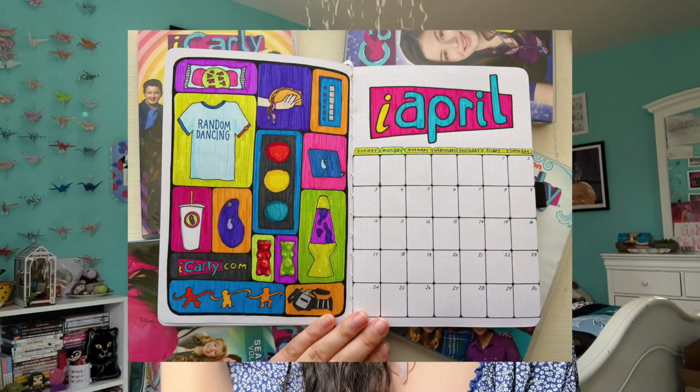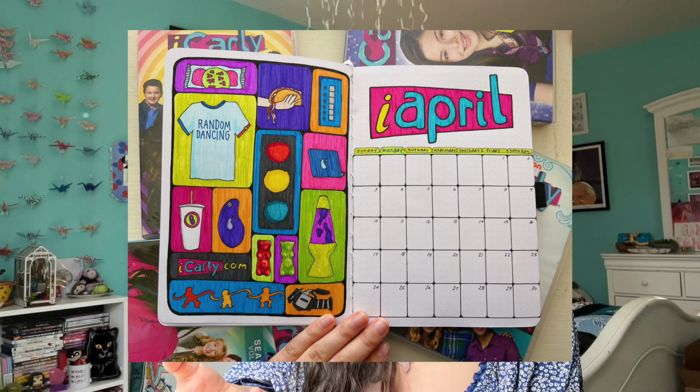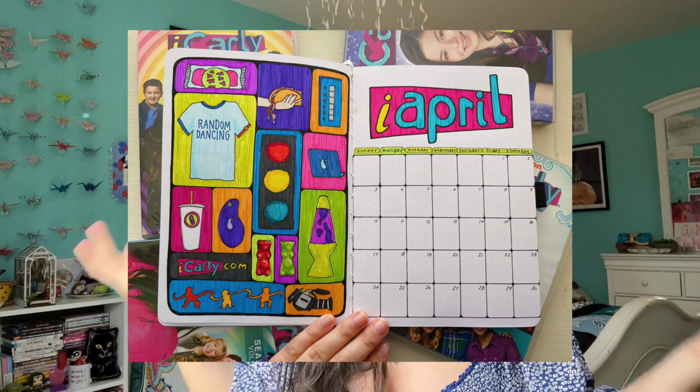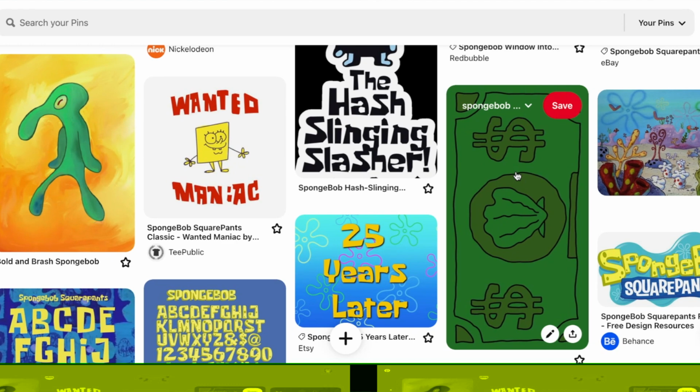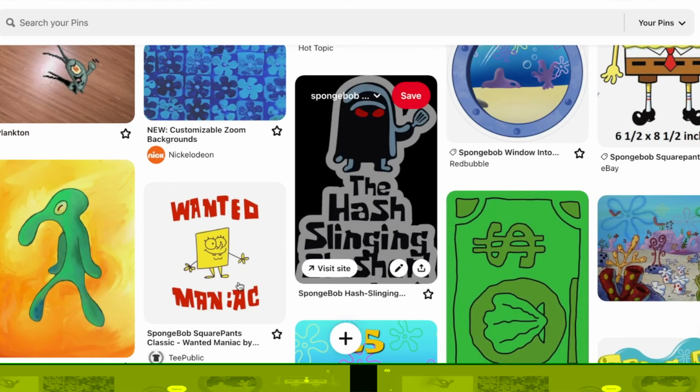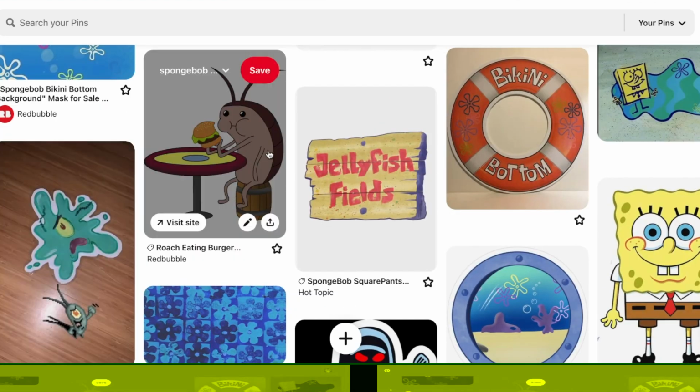I did something similar to this when I did my iCarly theme. I'll put a picture of the page that I'm talking about on screen right now. I feel like iCarly had so many iconic props and things in the show that I did this whole page where I just drew a bunch of them. I want to do the same thing for SpongeBob because there's so many funny things that you can draw. That's why I pinned this, like the dollar from the show, the hash slinging slasher, the wanted maniac sign, bold and brash, Plankton, the roach eating the Krabby Patty. There's so many things you can draw.